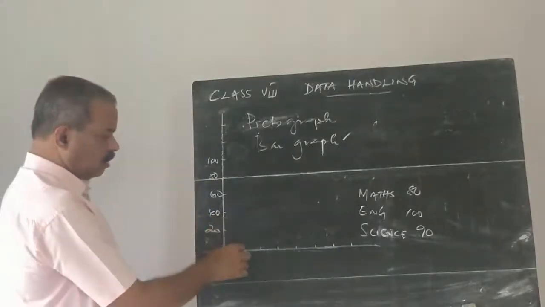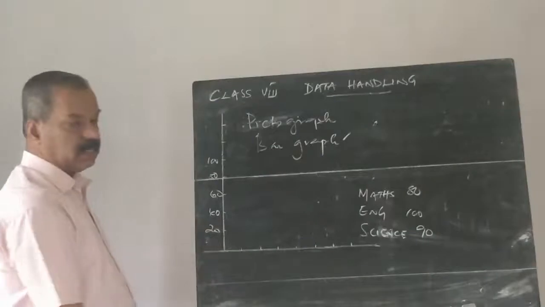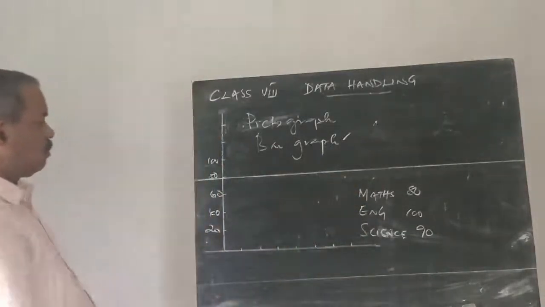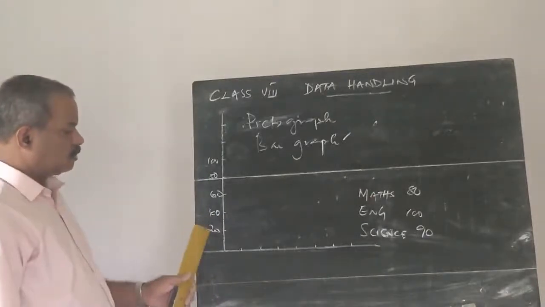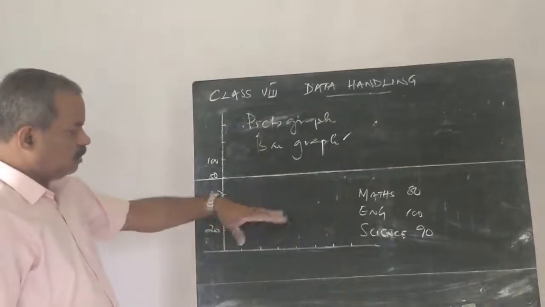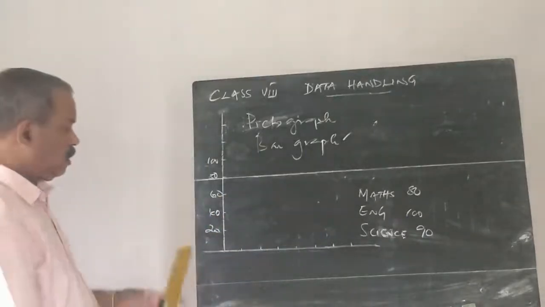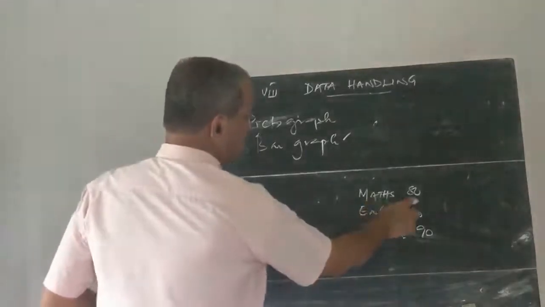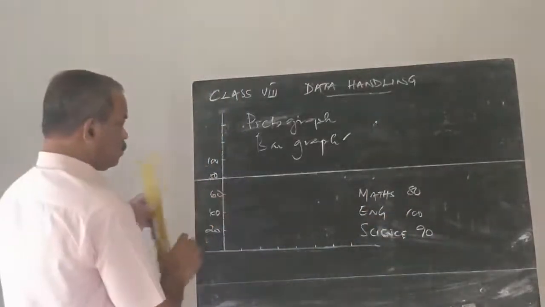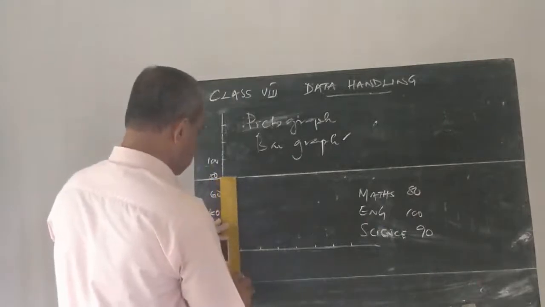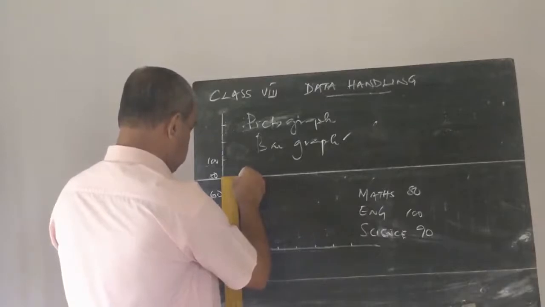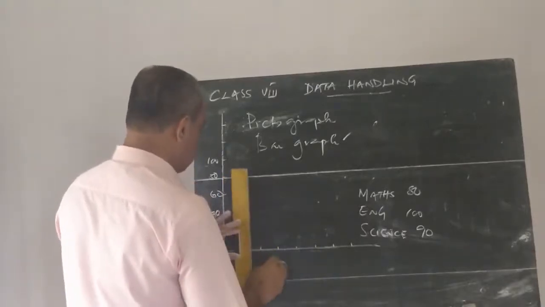Mark the same uniform distance on the horizontal line as well as on the vertical line. These distances are equal. Say 1 centimeter. 1 unit equal to 1 centimeter on the horizontal line, and 1 centimeter equal to 20 units on the vertical line. Now we want to erect a rectangle of 80 marks. So here this is the point for 80. We can erect a rectangle in this manner.